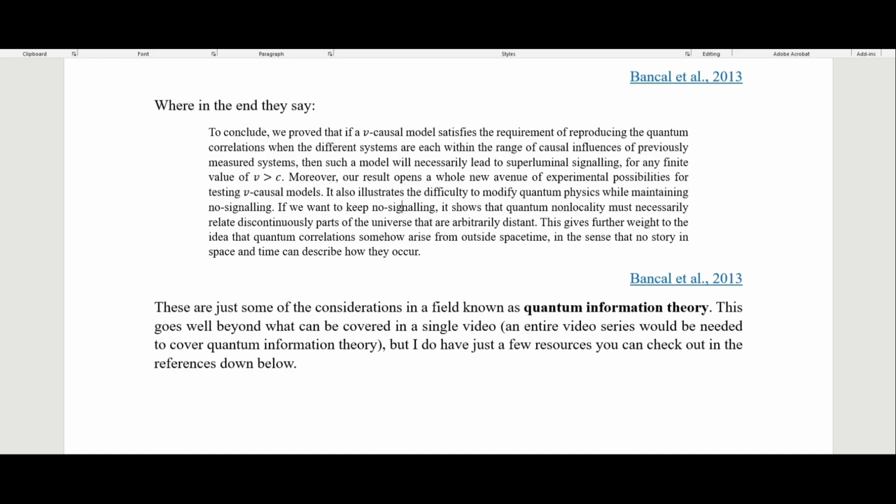So essentially what they're saying is that if we have finite superluminal communication, then we could explain this classically. But if it's infinitely fast, then we would have to have some theory that goes beyond space and time in order to explain it. And so what we were talking about here are just some considerations in a field known as quantum information theory. So this goes well beyond what can be covered in a single video. An entire video series would be needed to cover quantum information theory.